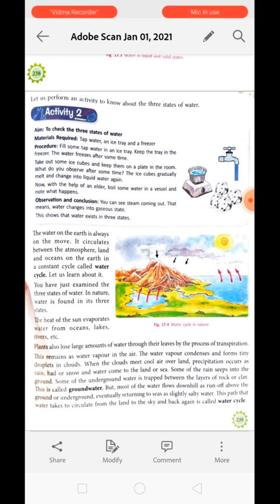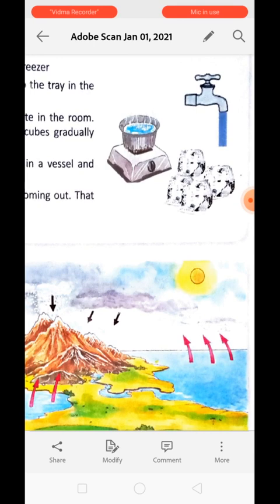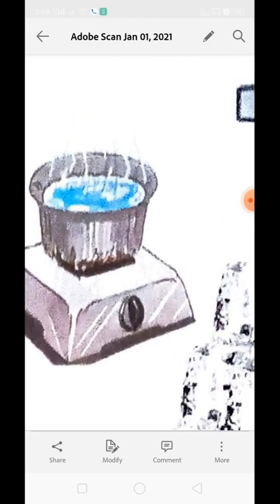Now we will take out the ice cubes and keep them on a plate in a room, and after some time we will see that the ice gradually starts to melt and turns into water. It means the solid state is converting into liquid. Now, with the help of an elder, you can boil this water in a vessel, and you will see that the water turns into water vapor.